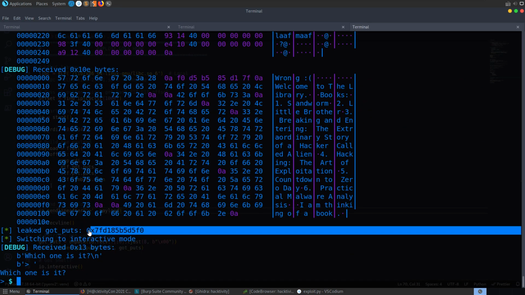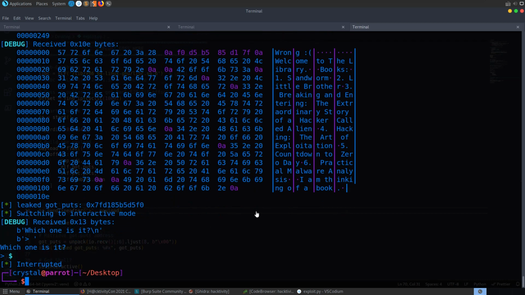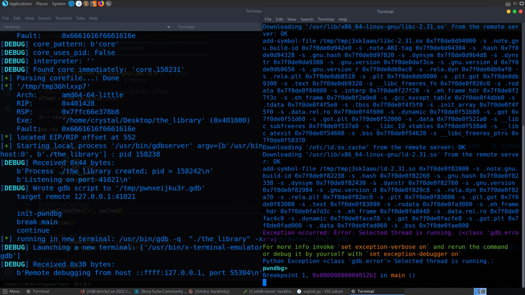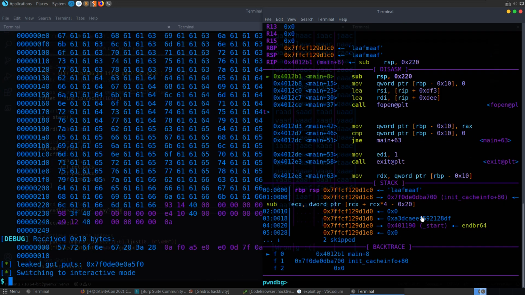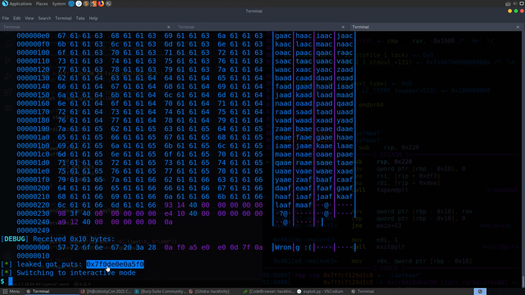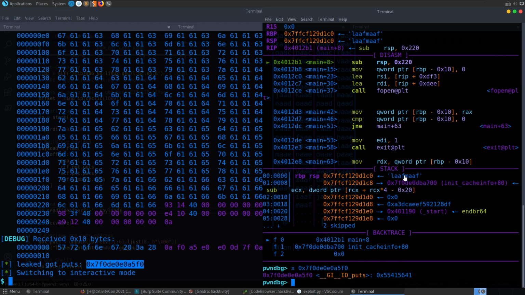This time we've got this leaked got.puts, and we want to maybe make sure that this is the right address and that everything's gone right. If we want to do that, we could go to GDB. So if I run this again with GDB in capital letters, it's going to open up this GDB window, and we've got this breakpoint here set at main. So let's hit continue, and it's gone into interactive mode here. You can see we've got this leaked address. So what I'm going to do now is go to our GDB window and say x, and then paste in that address, and you can see that it's told us that this address is where the puts function is.